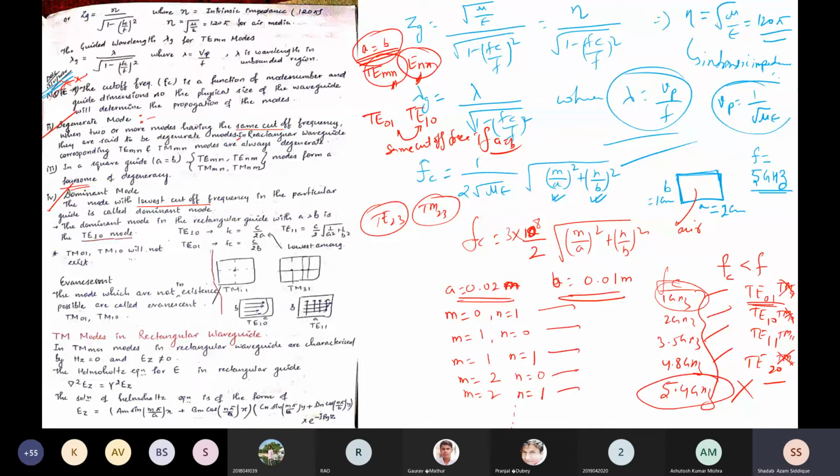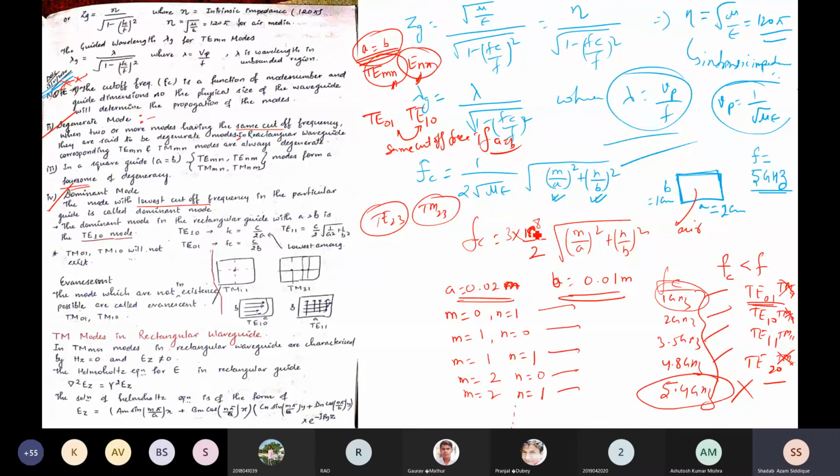Correct? So the dominant mode in a rectangular guide with A greater than B, and we are taking the generalized case, A greater than B, is the TE10 mode. For TE10, fc is equal to c by 2a. Why?